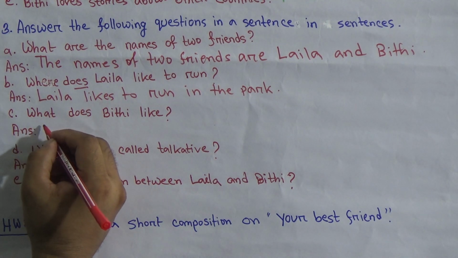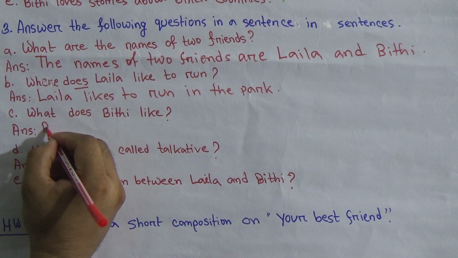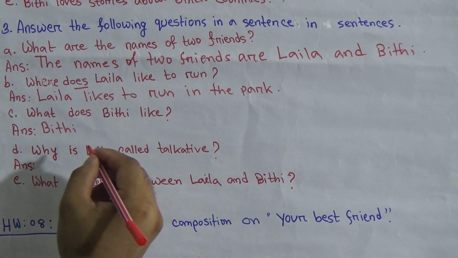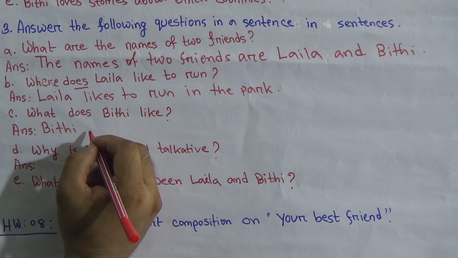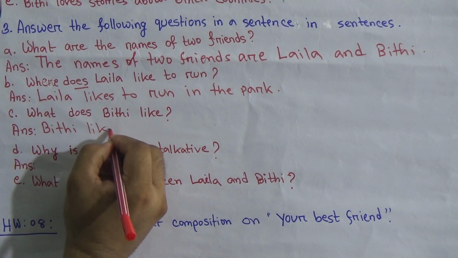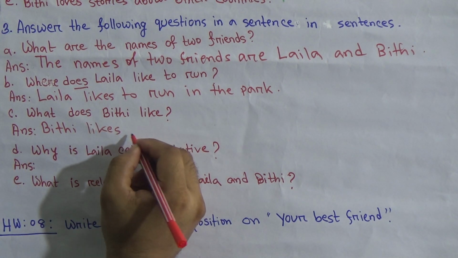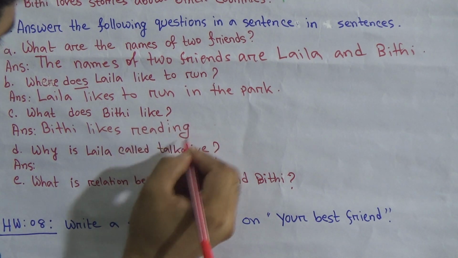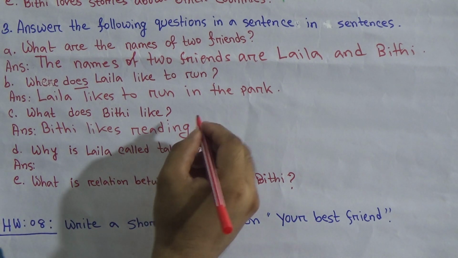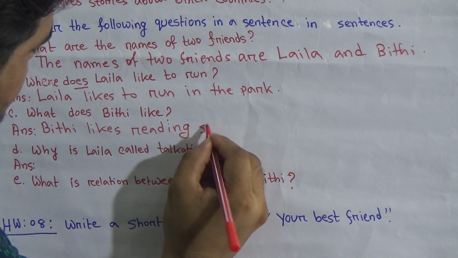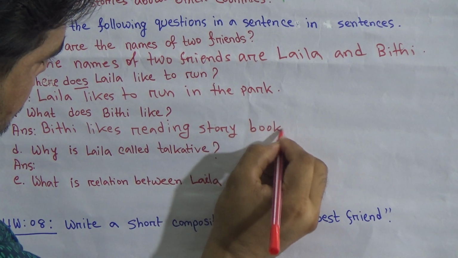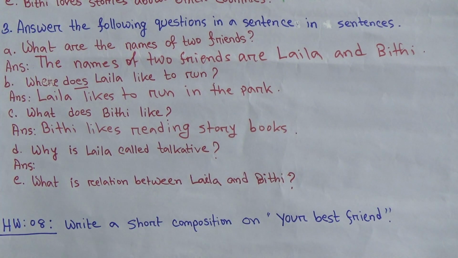Bithi likes reading. Bithi likes reading books. Bithi likes reading stories, storybooks. Yes.